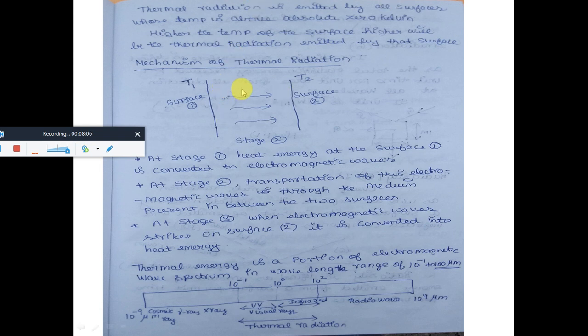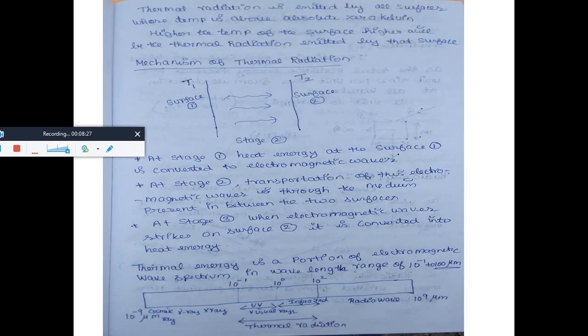Even if there is no medium, radiation will transfer from surface 1 to surface 2. These electromagnetic waves transfer from surface 1 and strike surface 2. At stage 3, when the electromagnetic wave strikes surface 2, it gets converted into heat energy. This is the mechanism of thermal radiation.